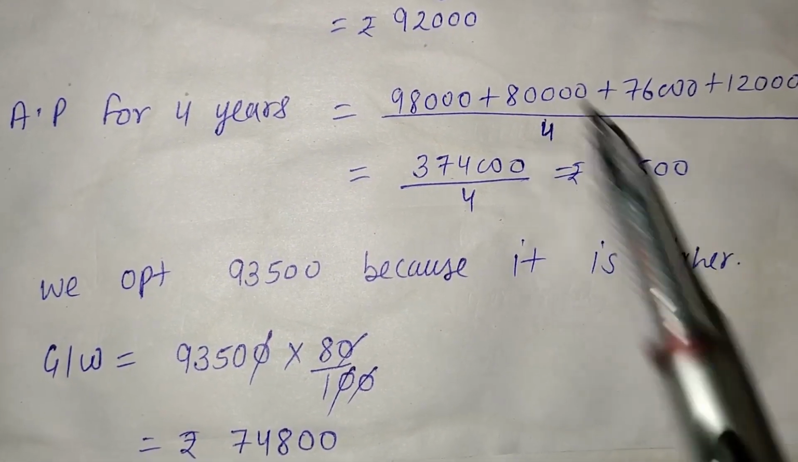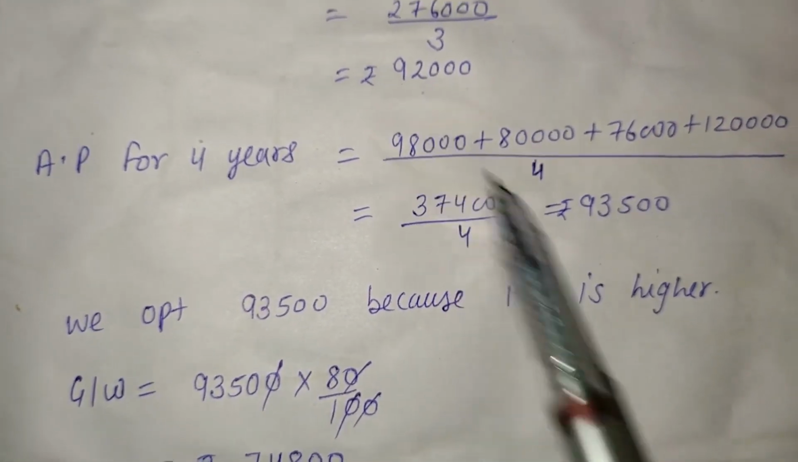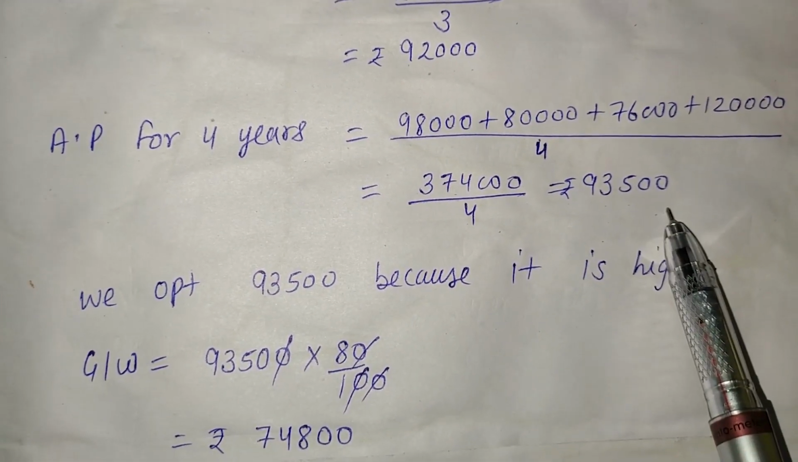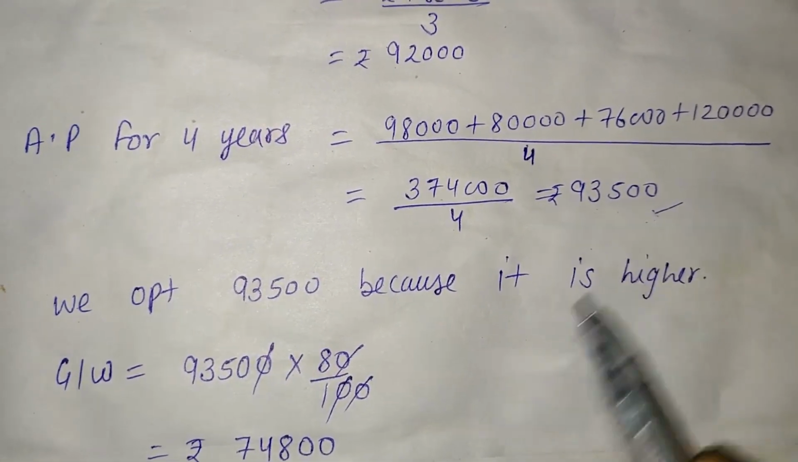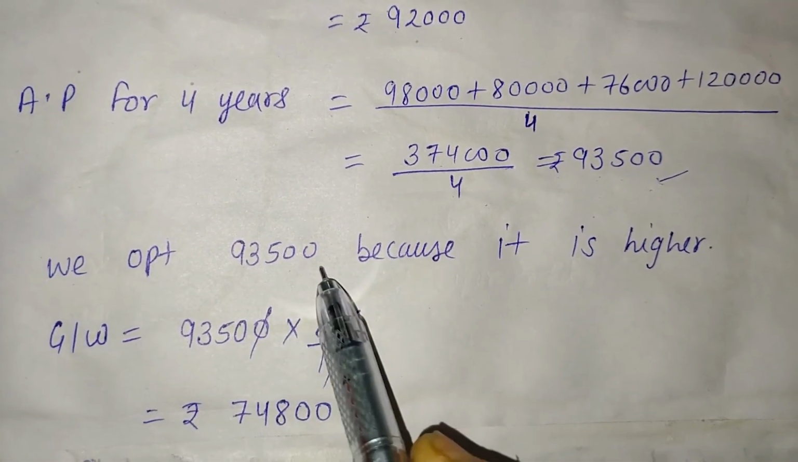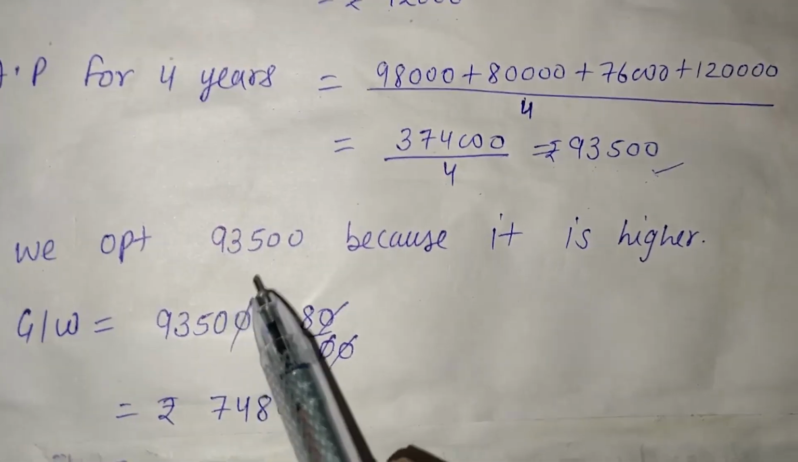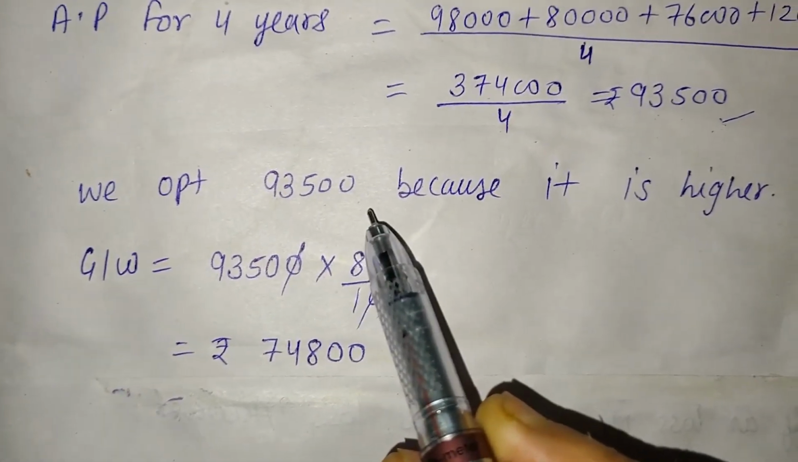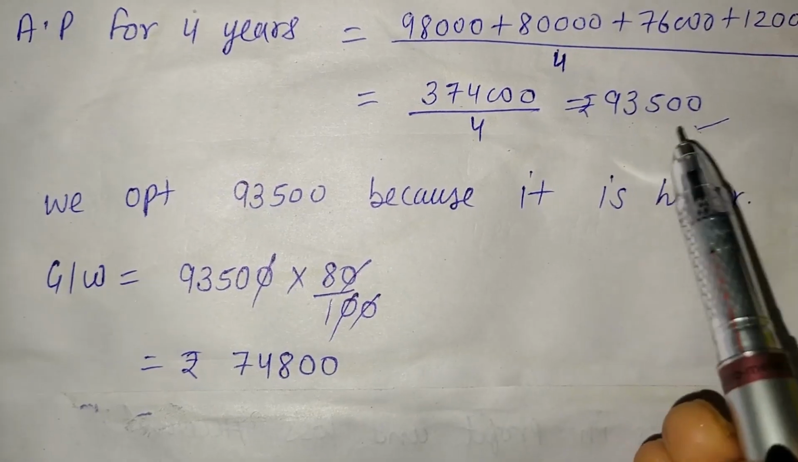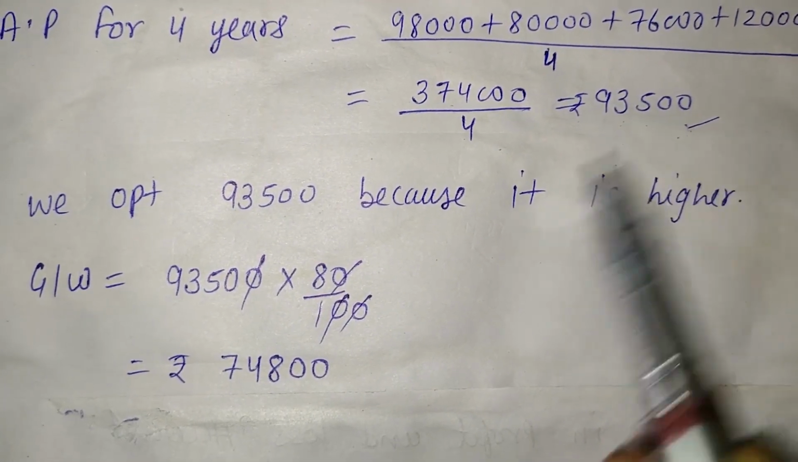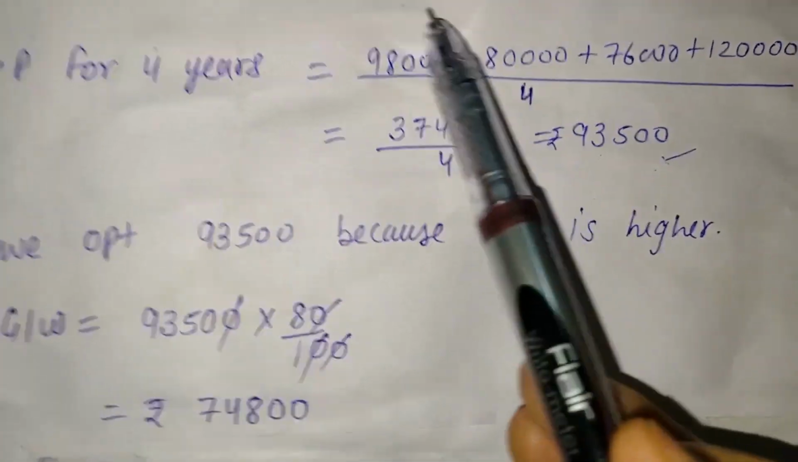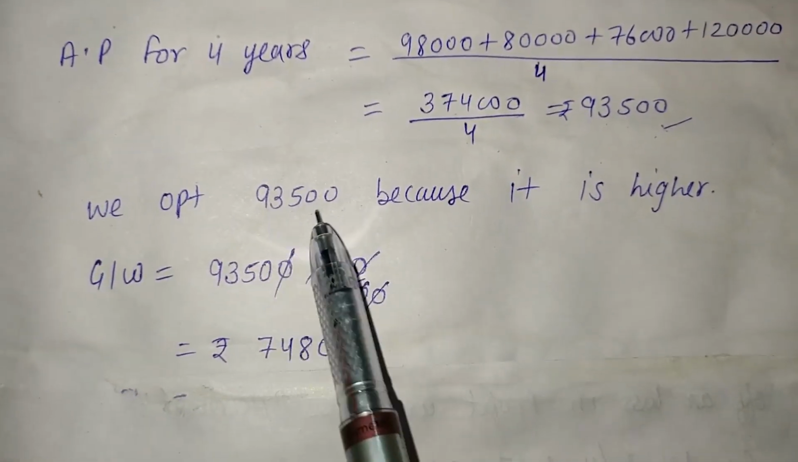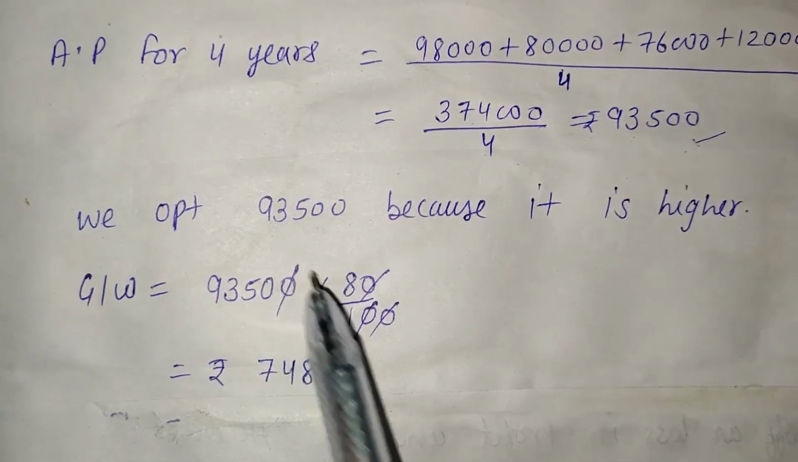In this there are two values. First one is 92,000, second one is 93,500. Whichever is higher, 93,500 is higher. So we can opt 93,500 because in this question that is given that profit is higher, we opt as an average profit. So 93,500 is higher. So we opt 93,500 and we ignore 92,000. So 93,500 is our average profit.